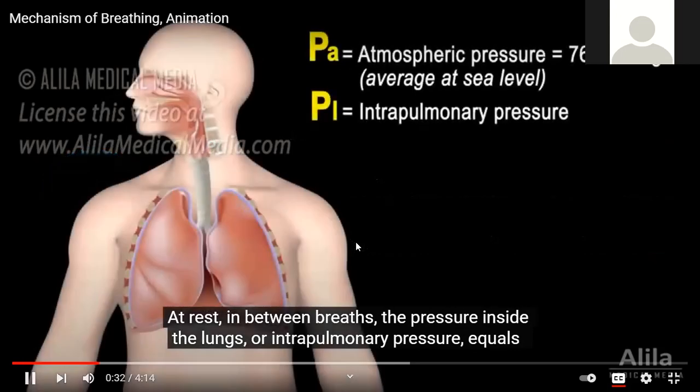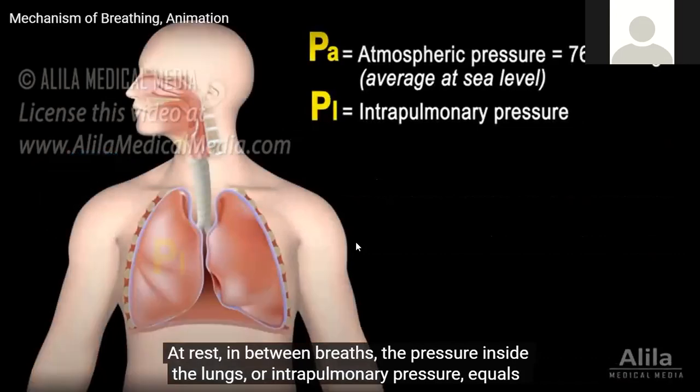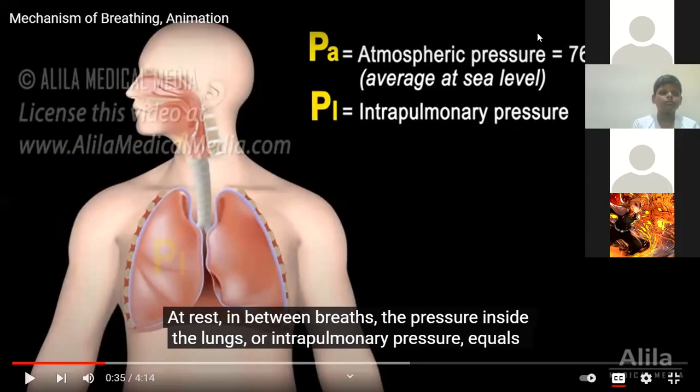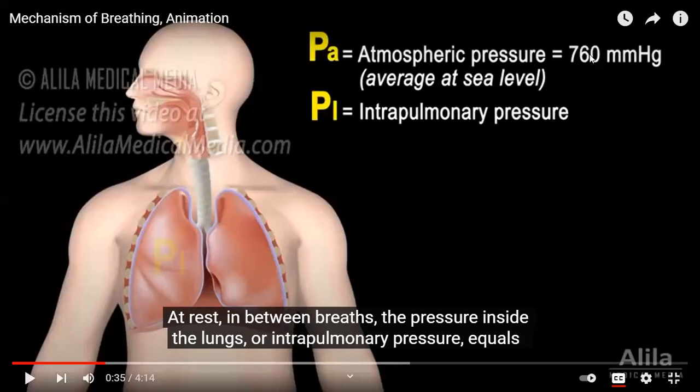At rest, in between breaths, the pressure inside the lungs is 760 mm of Hg. What is 760 mm of Hg? This term you have seen, right? 760 mm Hg. Yes, sir. What is it? Sir, I've seen that, but I don't know. In some Olympiad books and online worksheets they ask 760 mmHg, but I don't understand what it is.